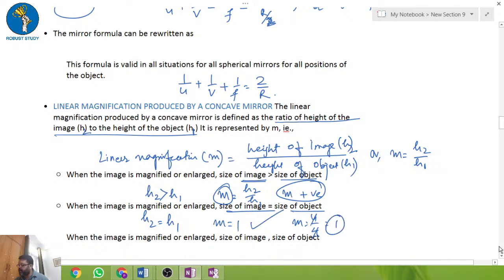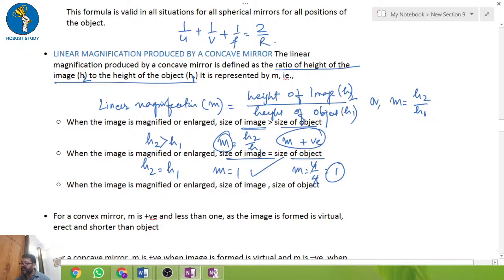Now the next point is when the image is enlarged, when h2 is bigger than h1. What will happen in this case? m will be negative.